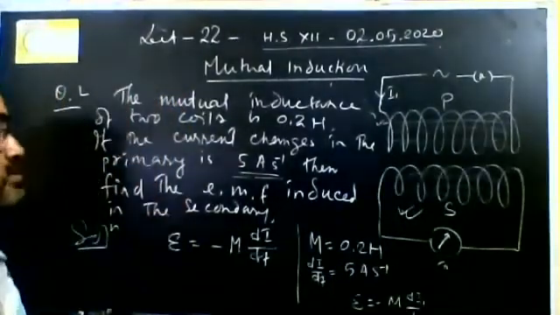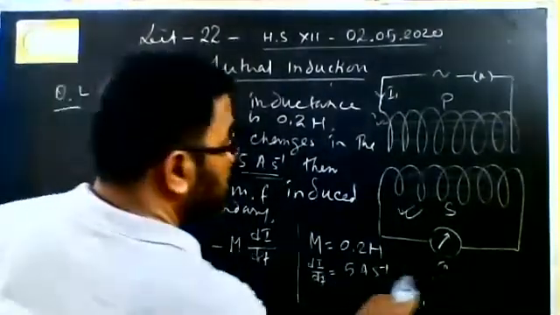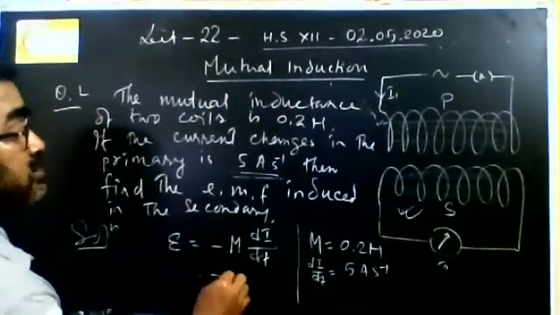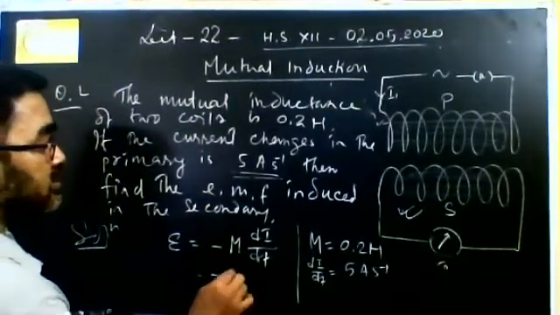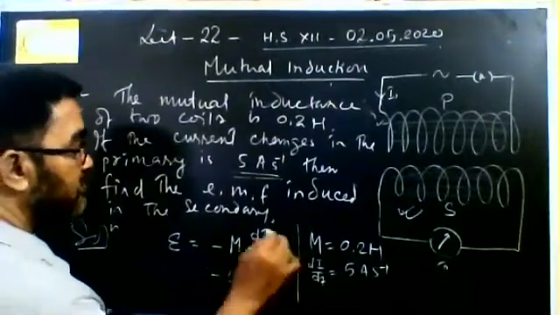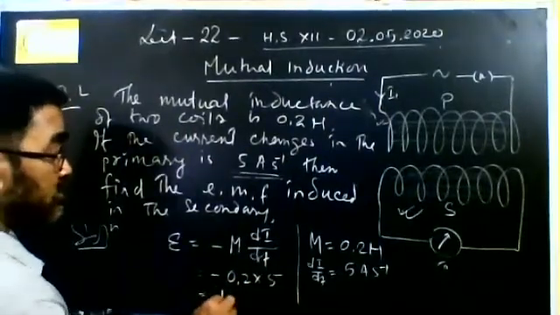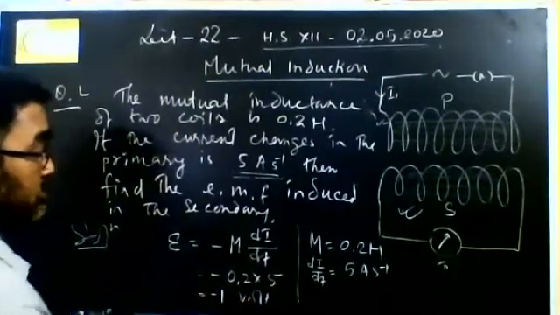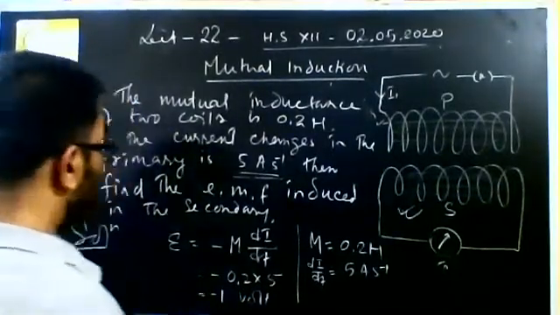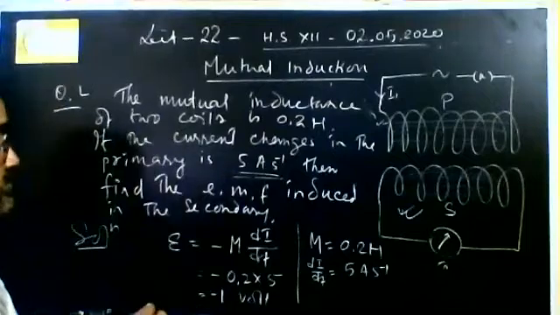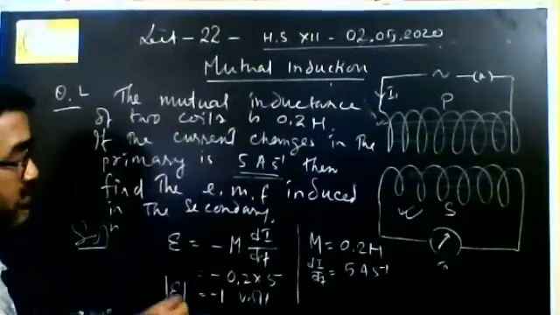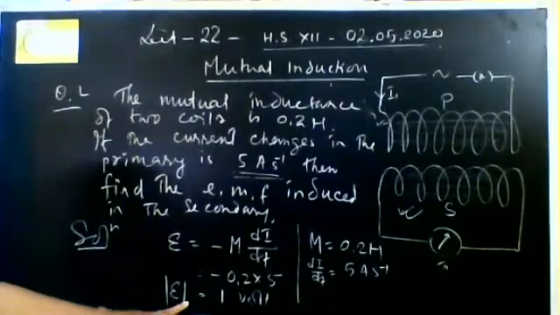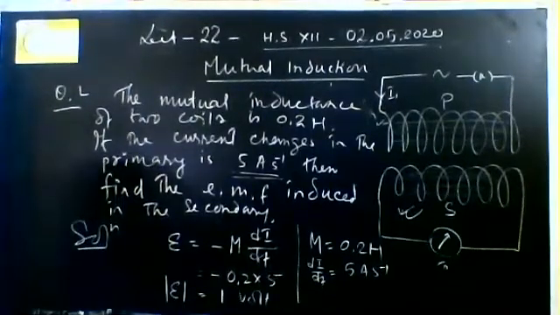So definitely you can just put the values. Most simple problem. So minus 0.2 into 5, right? So it is minus 1 volt. If you write the magnitude only, then no need to write the minus sign. So the magnitude of induced EMF is 1 volt, right?